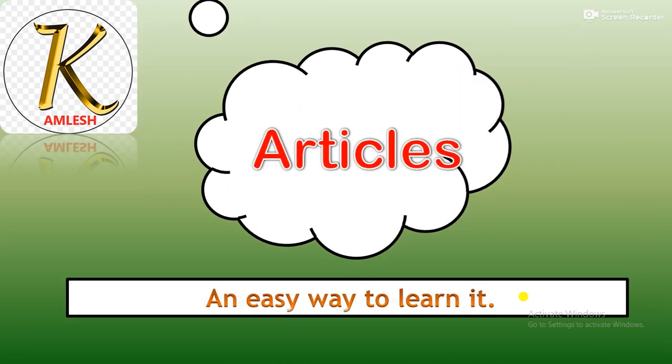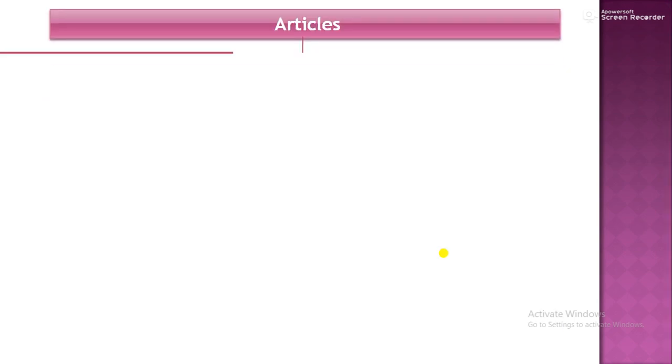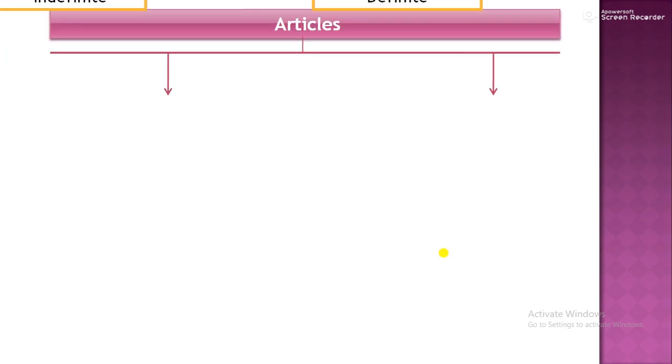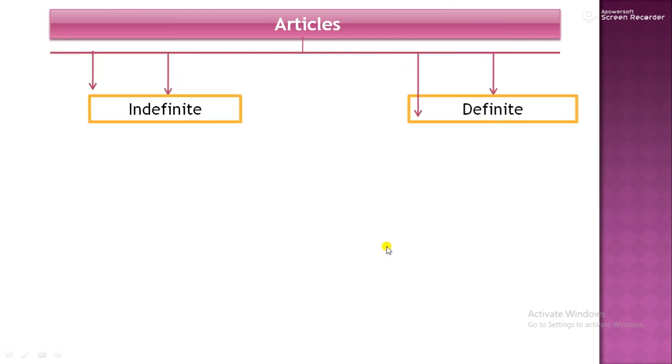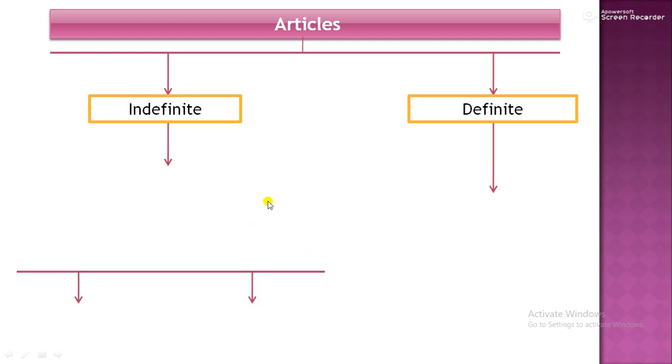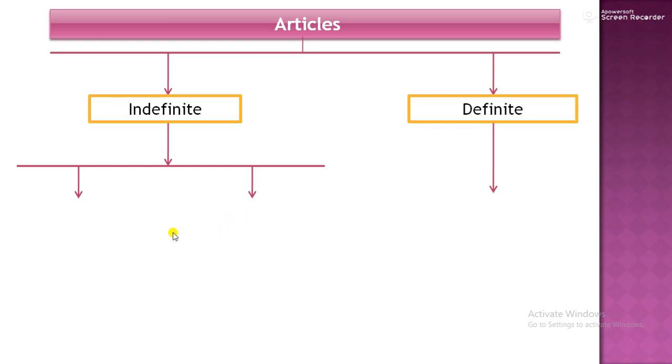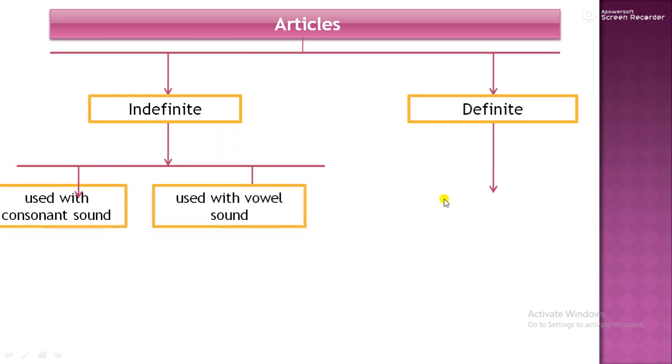Welcome to English class. Today we will study articles. Articles are of two types, indefinite articles and definite articles. So here we go. Let's get started. Indefinite articles. A and An are indefinite articles and The is the definite article.